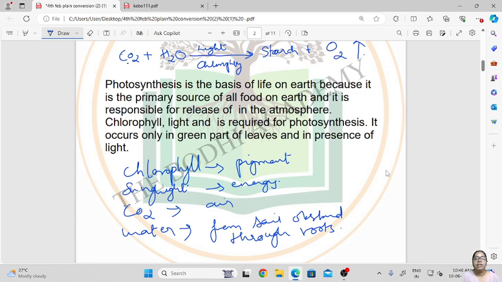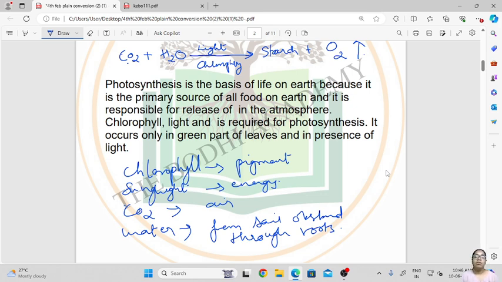This pigment helps in capturing the sunlight, which is used as a source of energy in the process of photosynthesis, wherein green plants prepare their own food from carbon dioxide and water, and form starch and oxygen in presence of sunlight through the pigment chlorophyll. So this is the basic process of photosynthesis.